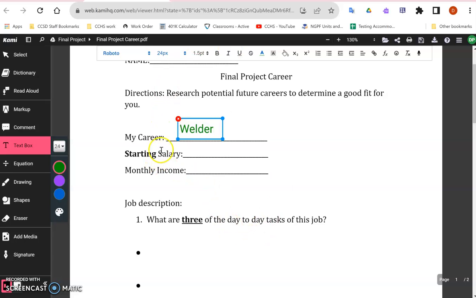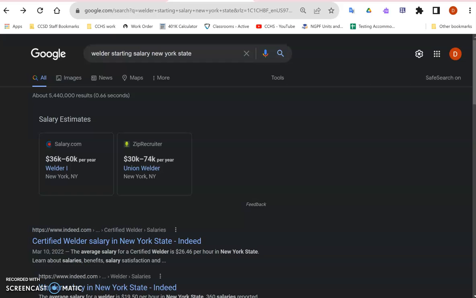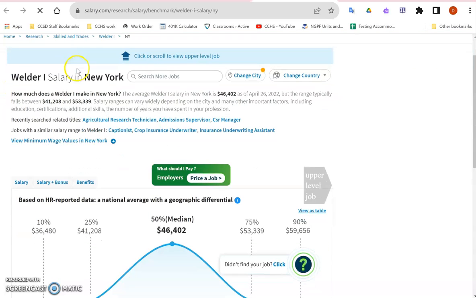Next thing is you're going to have to find the starting salary. So we're just going to be Googling this stuff to see what our starting salary is going to be. So I would Google welder starting salary, and I'm in New York State. Now, sometimes you're not going to get just a nice, easy answer right at the top. There's some different ranges right here. So I'm actually going to click on one of these, and sometimes you got to follow one of the links to get a little more information.